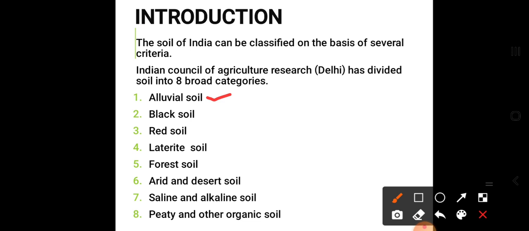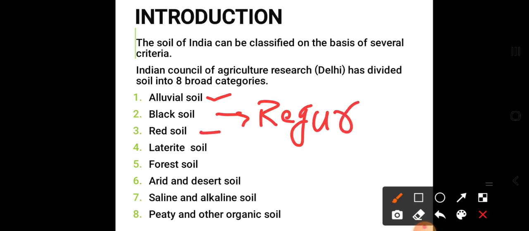The second one is black soil, which is also known as regur soil. The third one is red soil. The fourth is laterite soil. The fifth is forest soil. The sixth is arid and desert soil. The seventh is saline and alkaline soil. The eighth is peaty and other organic soil. This is all for the types of soil.